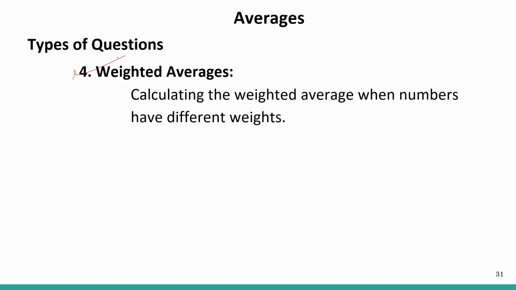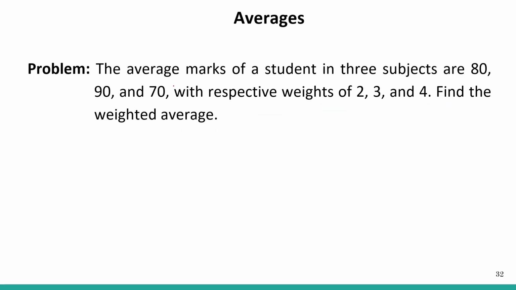So let's see the fourth kind of question, that is weighted averages. Calculating the weighted average when numbers have different weights. We have discussed its theory and how it is relevant. Let's see an example to get a better gist of it. The average marks of a student in 3 subjects are 80, 90 and 70, with respective weights 2, 3 and 4. Find the weighted average.